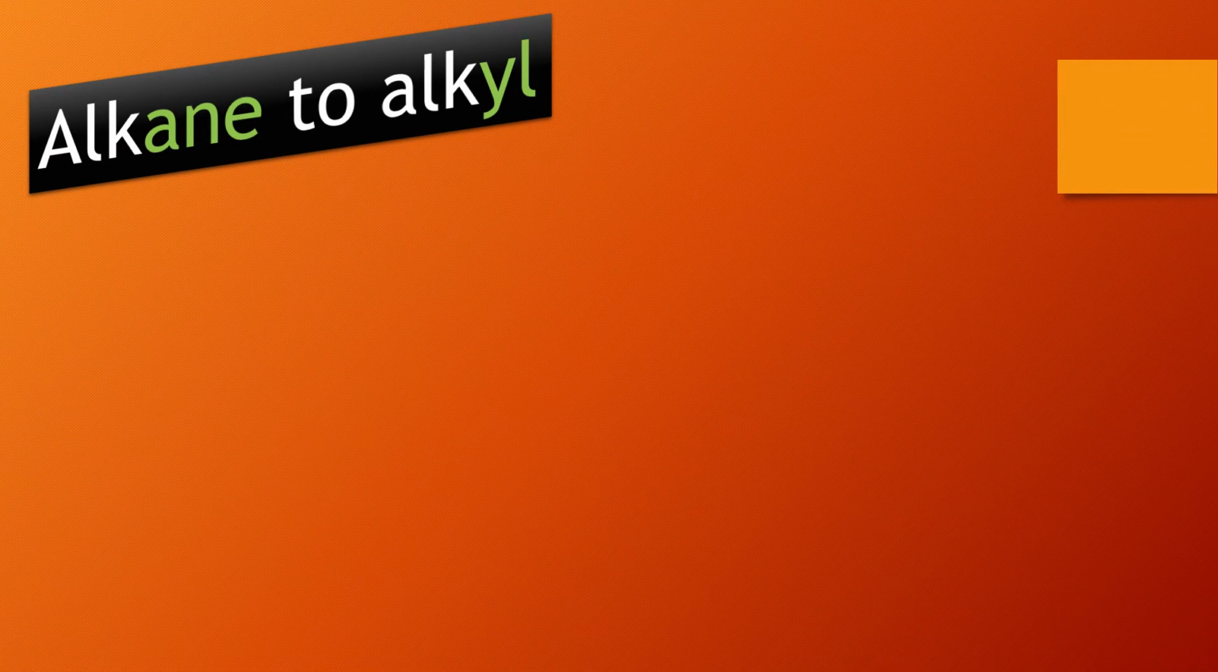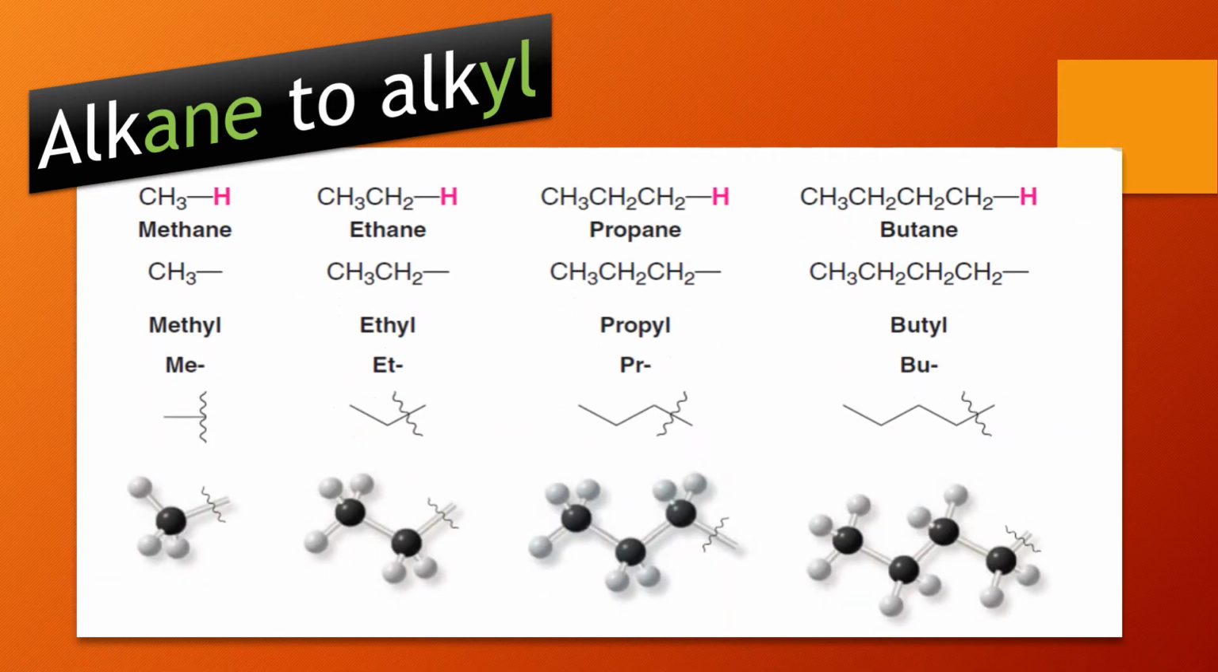Now we will learn what is the difference between alkane and alkyl. So it is very simple. If the alkane has one carbon, what will it be called? It will be called methane. When you drop one proton from methane, it will be converted into methyl. So the very simple thing is, if you drop one proton from an alkane, it will be converted into its corresponding alkyl group. Not much difficult, it is very simple.